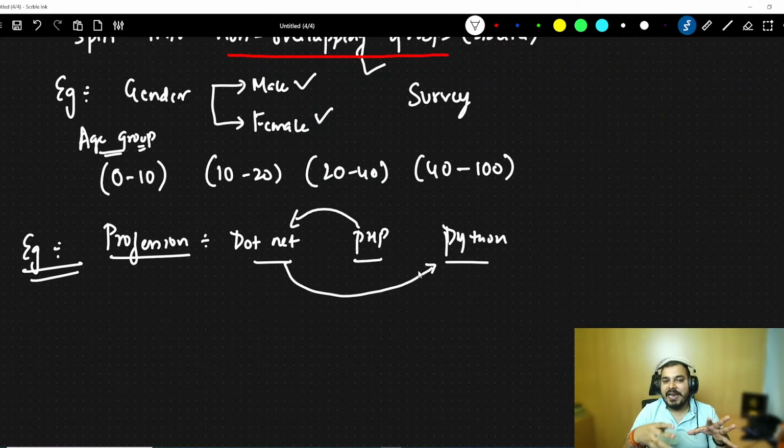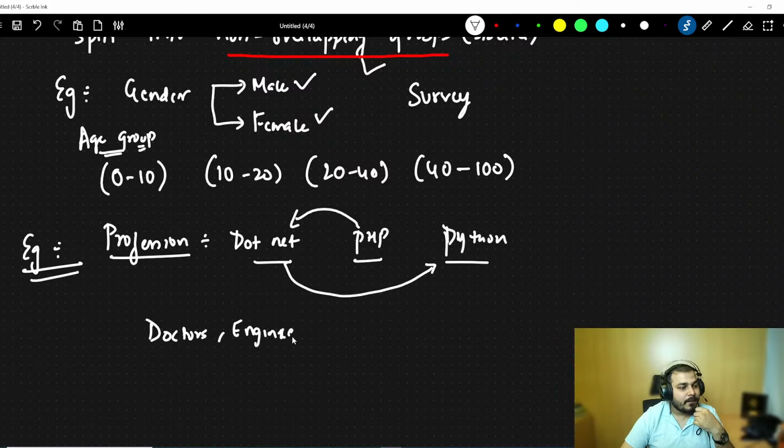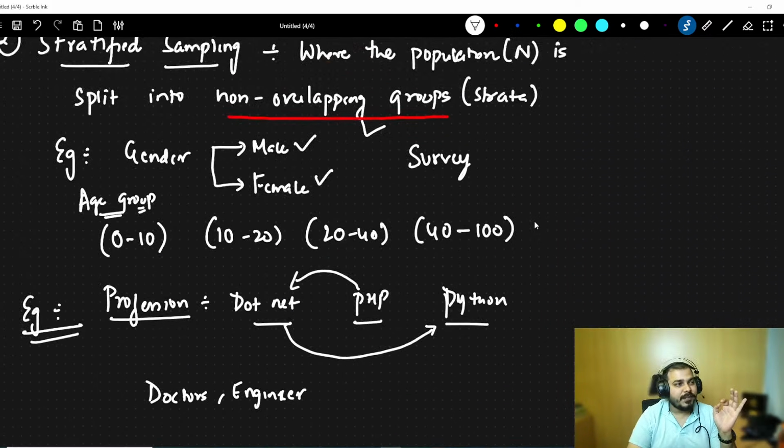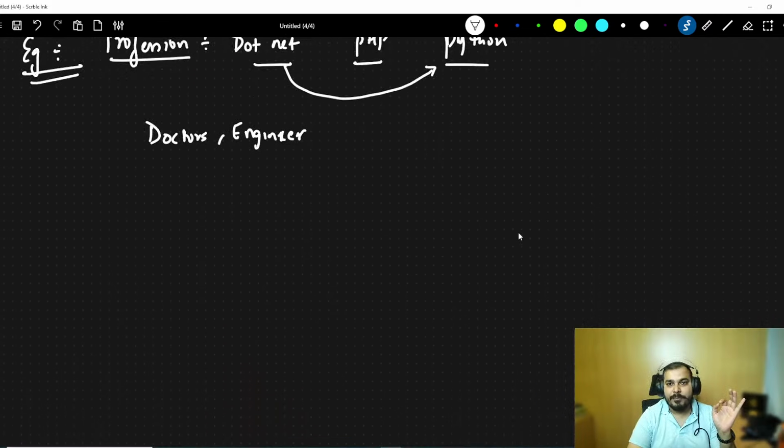If a person is highly experienced and says that no, I don't know .NET, then it will not become overlapping. But definitely we can apply it for doctors, engineers, right? Doctors, engineers, different surveys can be there. So just understand that in some cases we can do stratified sampling, but by applying some other conditions we can make sure that the sampling satisfies all the conditions. Everybody clear till here? This was with respect to the second sampling technique.